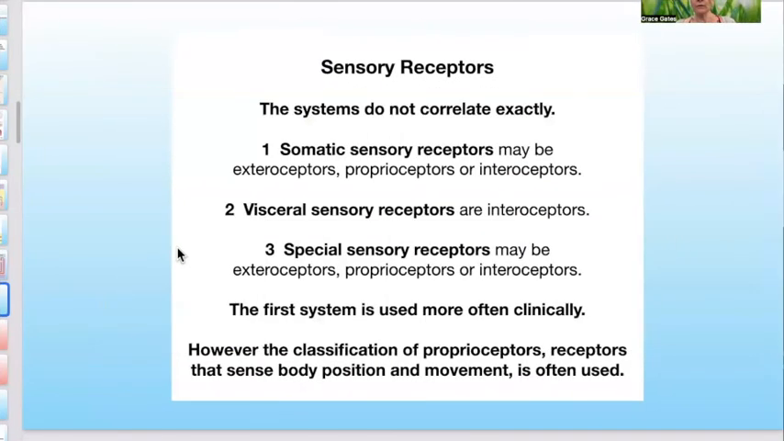The systems do not correlate exactly. Somatic sensory receptors may be exteroceptors, proprioceptors, or interoceptors. Visceral sensory receptors are equal to interoceptors. Special sensory receptors may be exteroceptors, proprioceptors, or interoceptors. So there is not a perfect correlation by any means. The first system is used more often clinically. However, the classification of proprioceptors, receptors that sense body position and movement, is also often used.